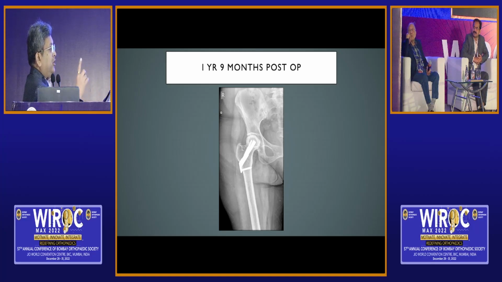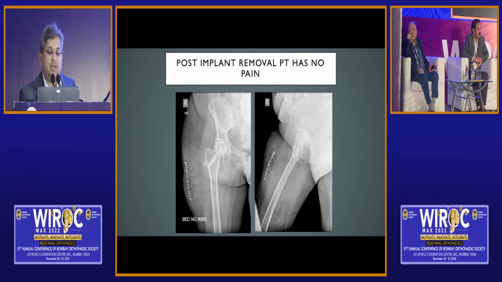The moment you remove the implant, for some time the pain will disappear because the compartment will get released. And the pain will disappear for some time till the time he shows up again with a massive collapse and a requirement of arthroplasty. You can stage your thing. But Avinash, the point which you made in this case is remove the implant and the pain.